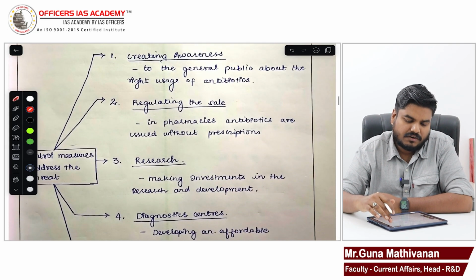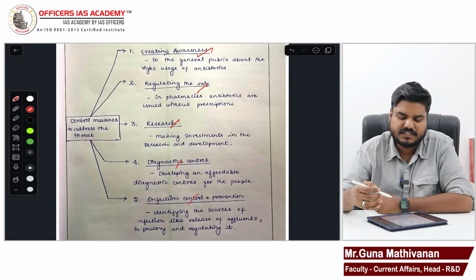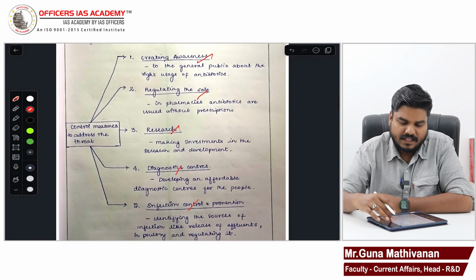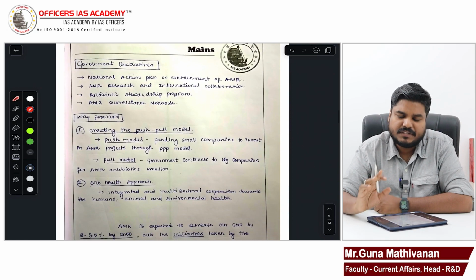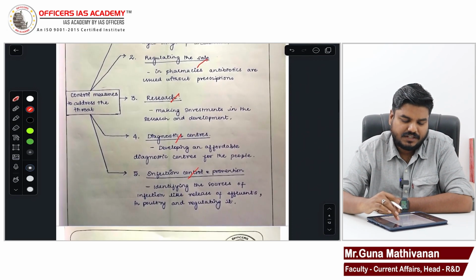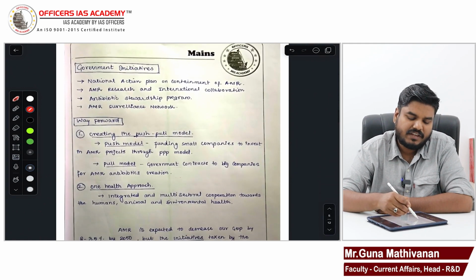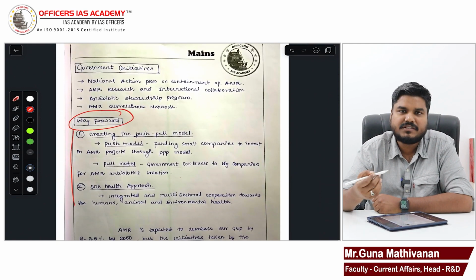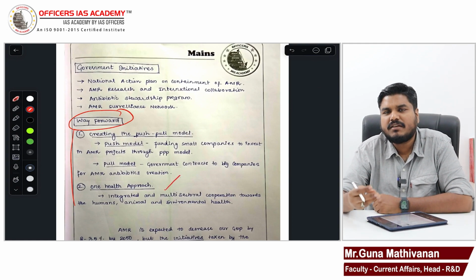Control measures you have mentioned: awareness, regulating the sale, research, diagnosis, infection control and prevention. Your presentation is also neat. What mistake have you made? You have mentioned the control measures and you have suggested a way forward, but this way forward is also control measures. You have mentioned the One Health approach. Good. What is the One Health approach?